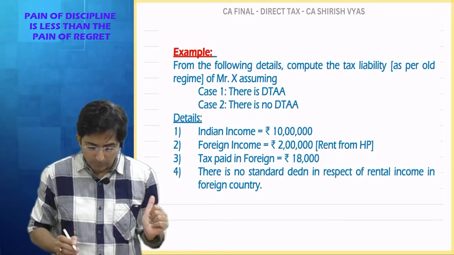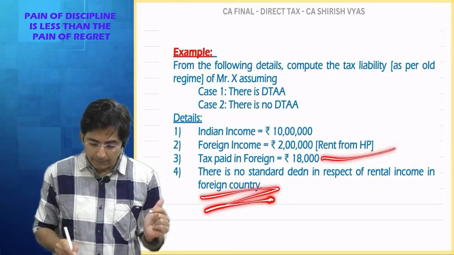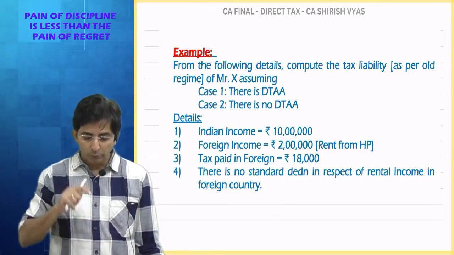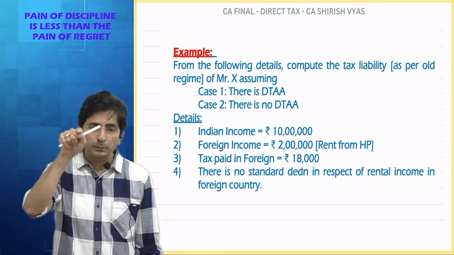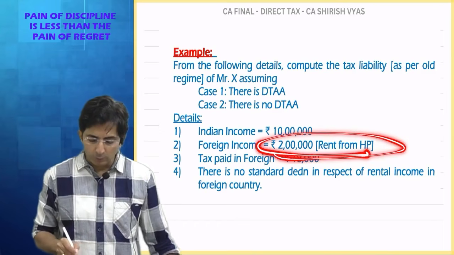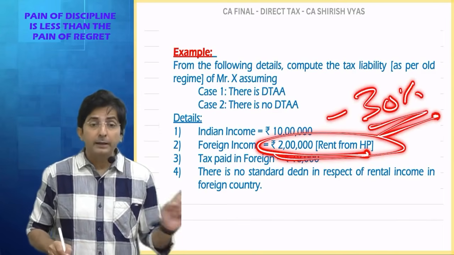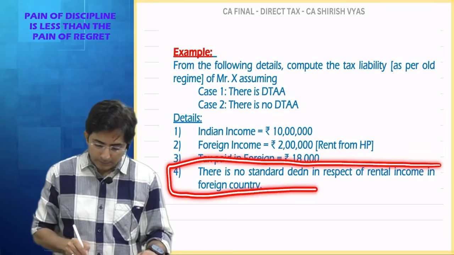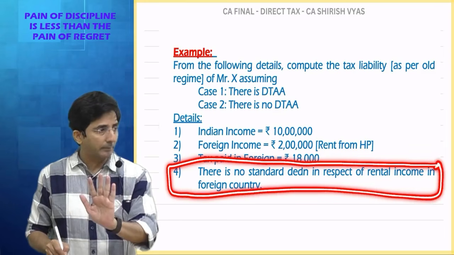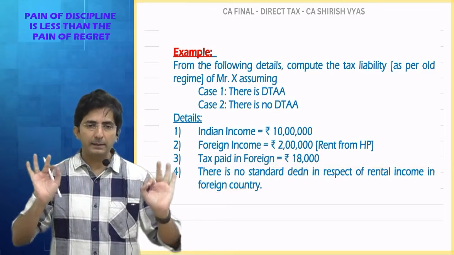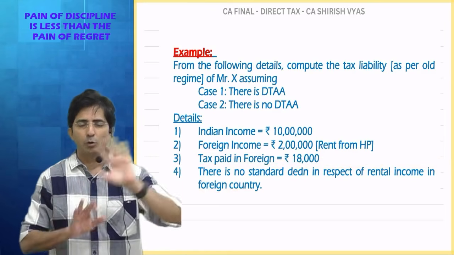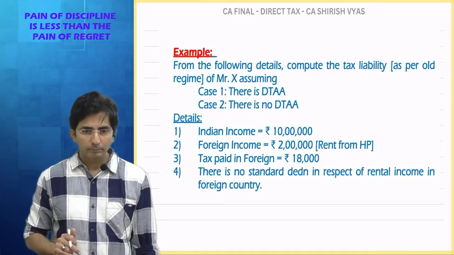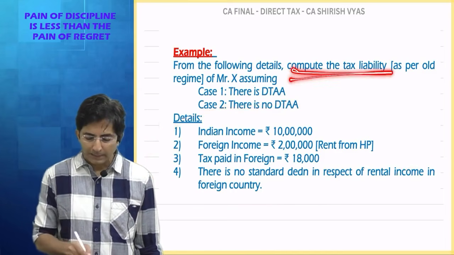See, many times students ignore the standard deduction part because of this point. Standard deduction is not allowed by the foreign law, but you are filing the return in India, and that will be as per Indian law. So in this rent income, you will take 30% standard deduction as per Indian law. Okay. Then the doubt remains: what is the use of this sentence? I will tell you at the appropriate time. Right now, make a mindset that whenever they talk about the law in the foreign country, don't pay attention. I will tell you at a precise time what its use is. Now, how will you solve? The question is this much only. We have to calculate the tax liability.